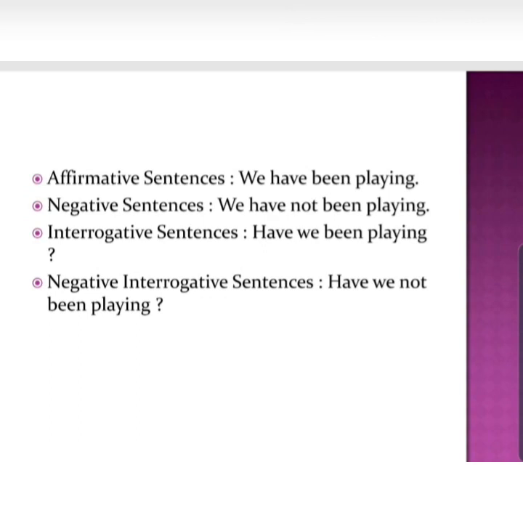Now the examples: we have been playing, we have not been playing, have we been playing? That's a question. And in the negative interrogative sentence, have we not been playing? So, we have been playing. Now this is actually showing you something which is incomplete in meaning. We have been playing what? When? Nothing is clear. They have just shown you the verbs.